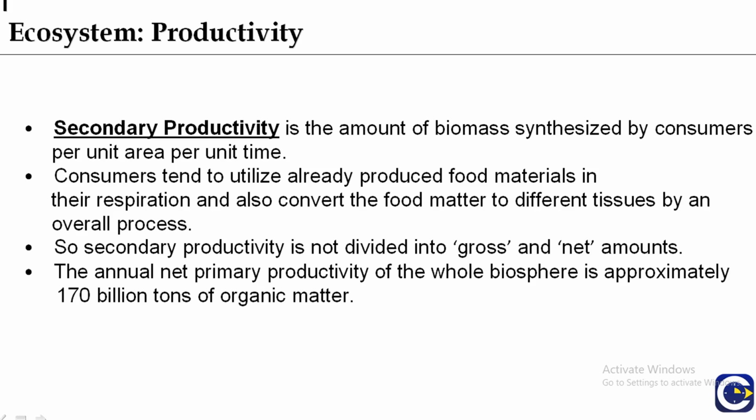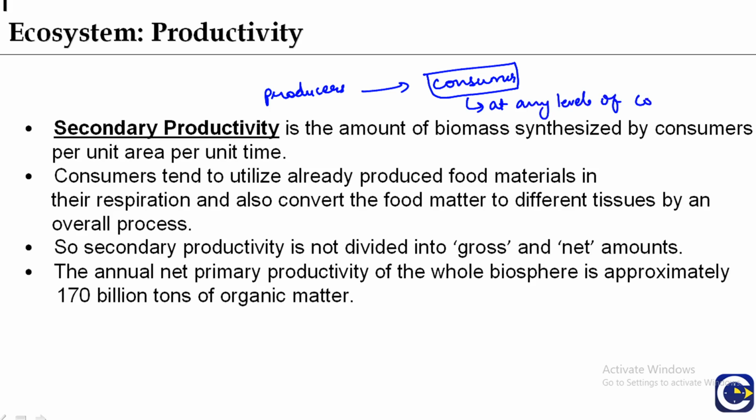Secondary productivity is the amount of biomass synthesized by consumers per unit area per unit time. Now the producers are taken up by consumers, and this amount of biomass which is synthesized by consumers per unit area per unit time is called the secondary productivity, or it can be at any level of consumers during a given time.